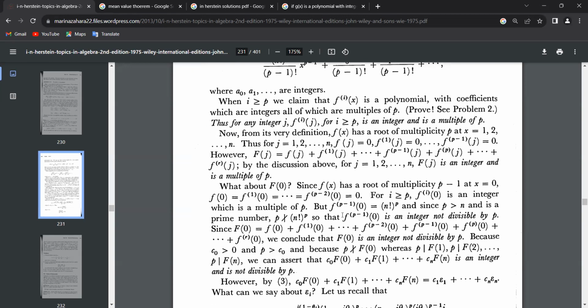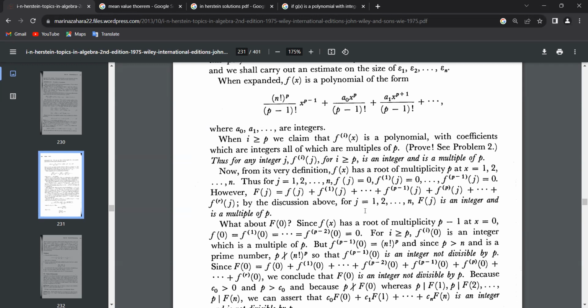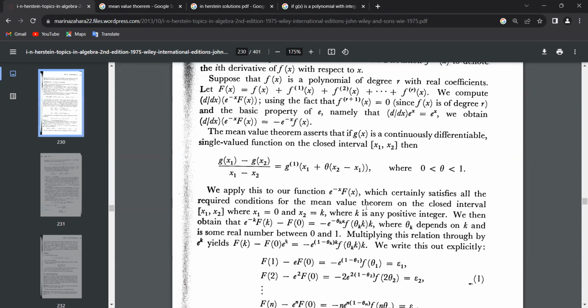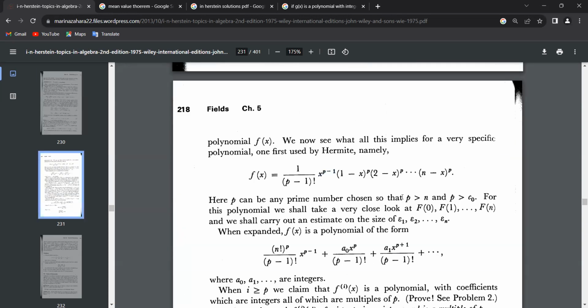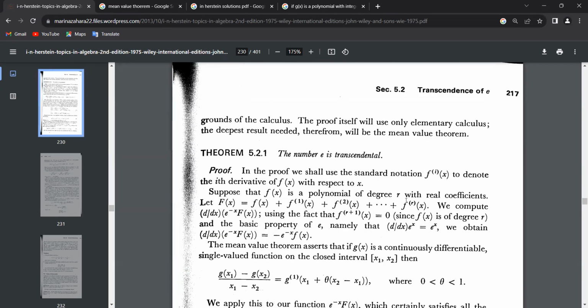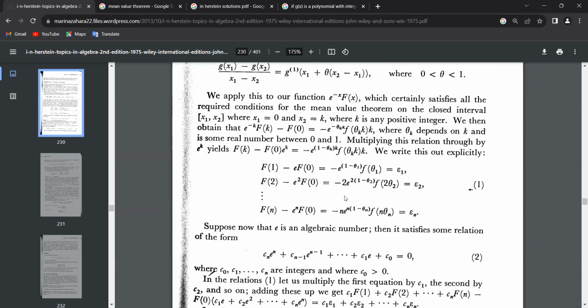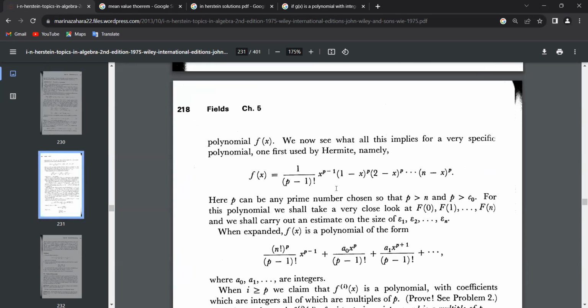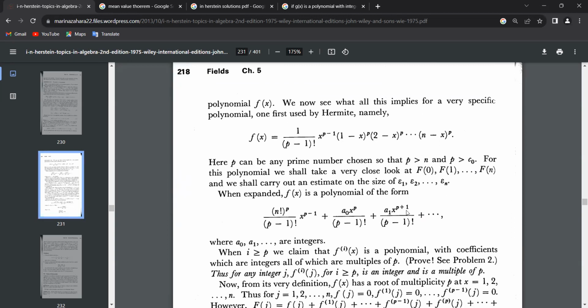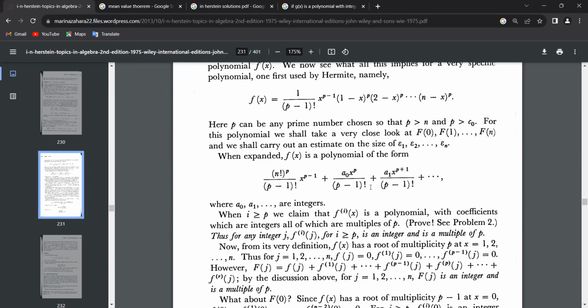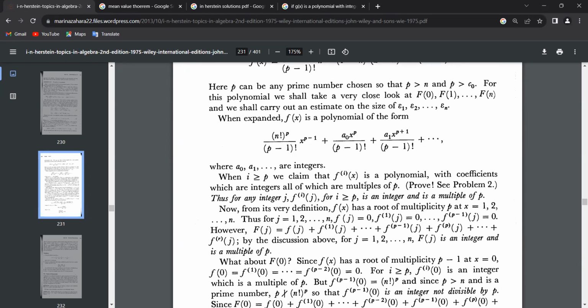Now what is the R he looks at? R is the degree of the Hermite polynomial. F is a polynomial with degree R. R will be some degree, I really don't know. That is okay. It is something like np plus p minus 1.